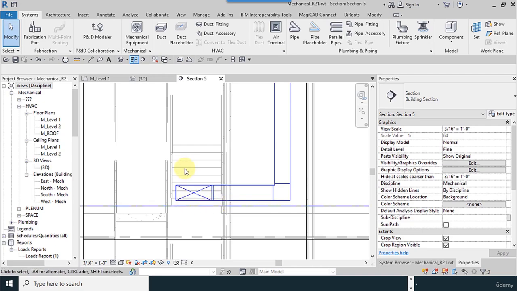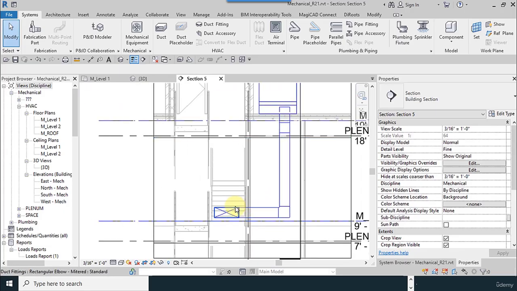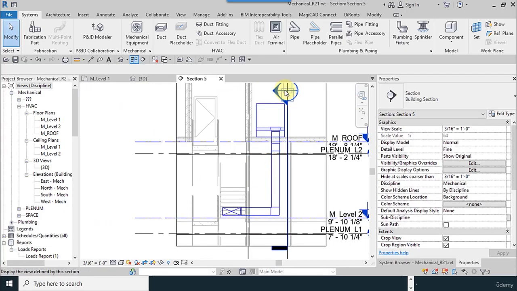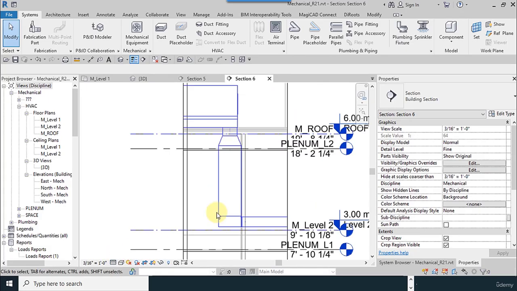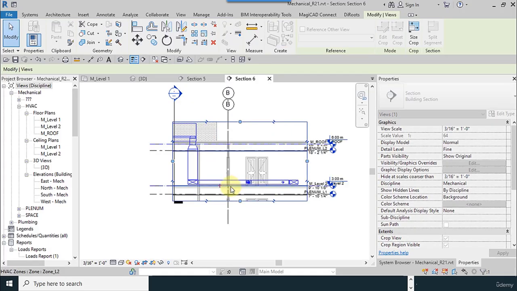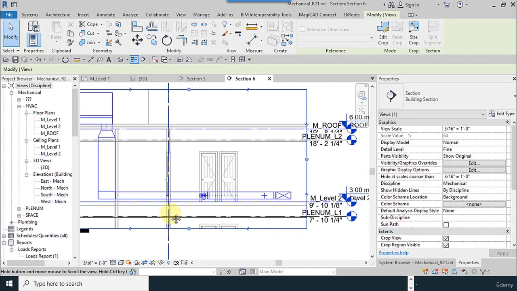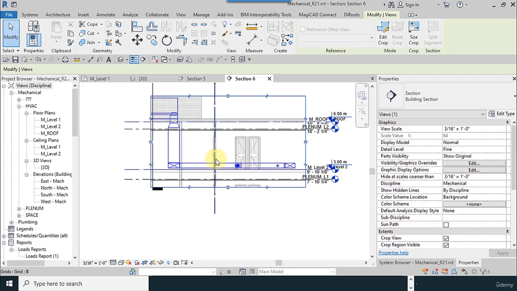For example, now our supply air duct is inside the stairs, so I have to change the route of these ducts, and I extend the crop view size to see better.